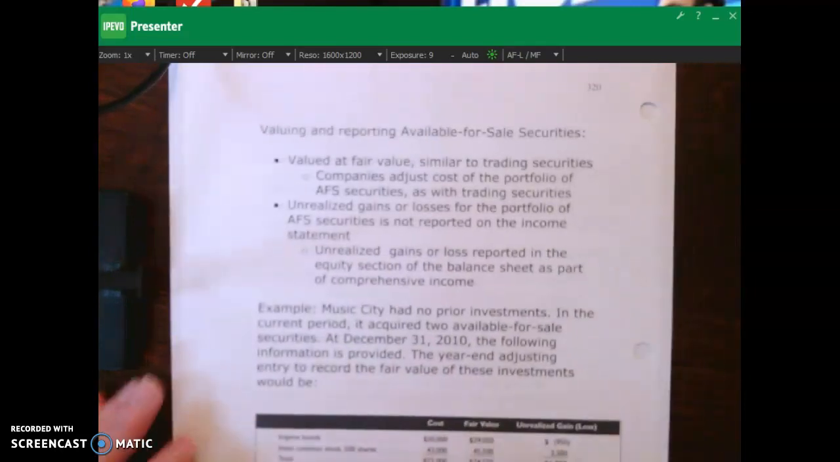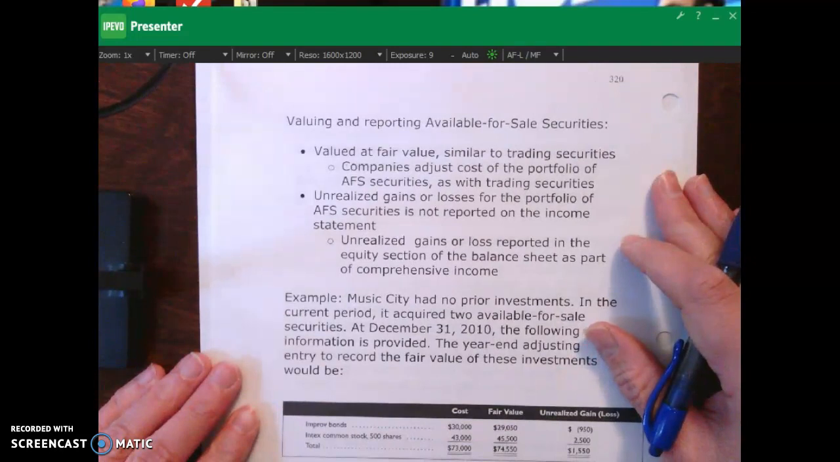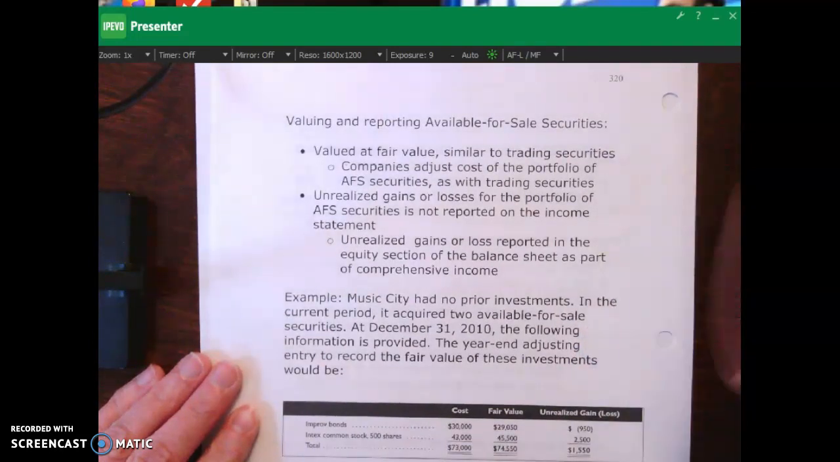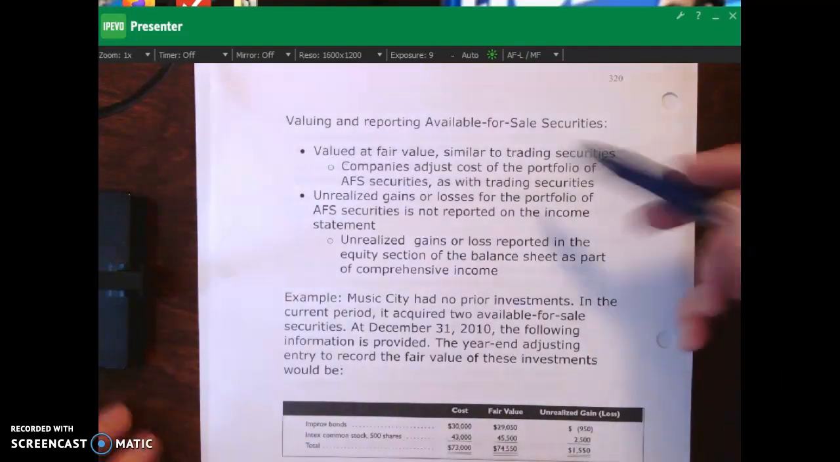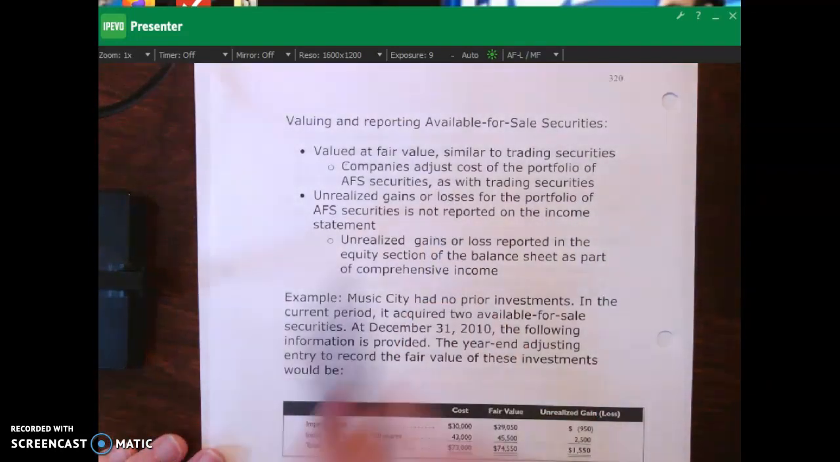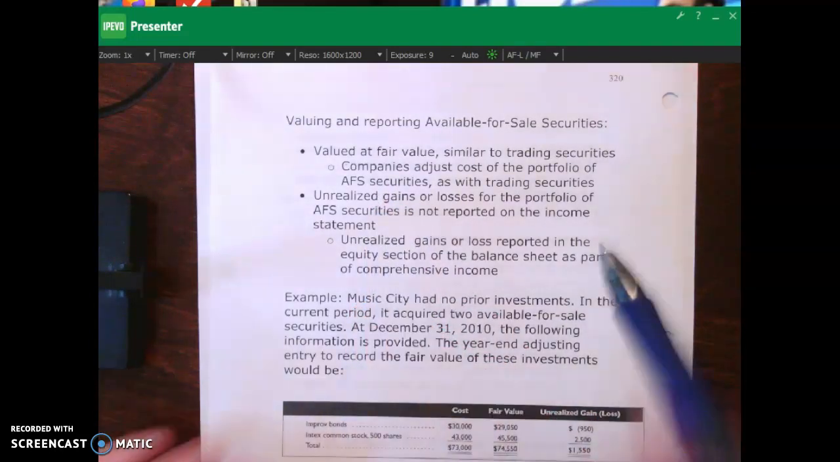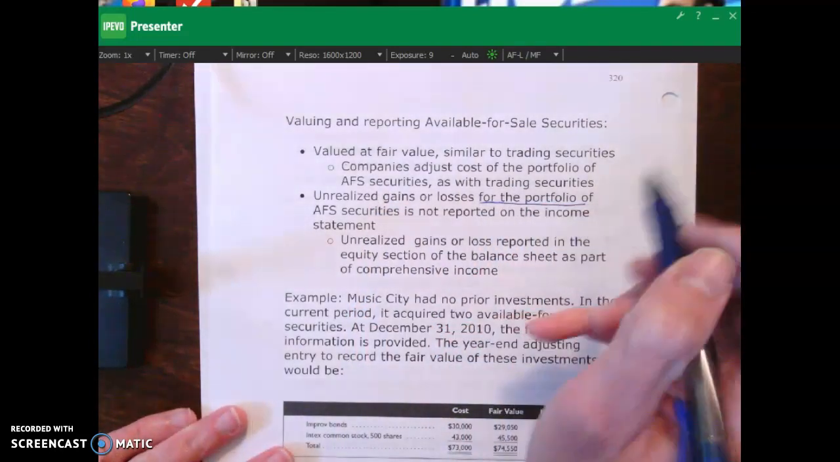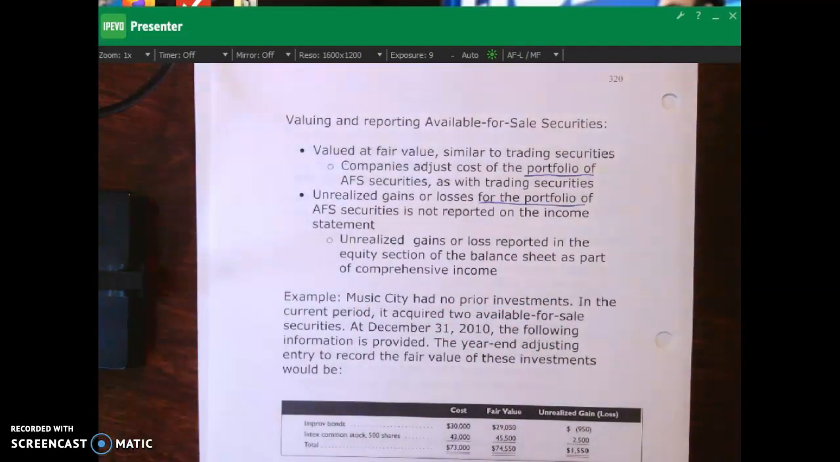In terms of valuing and reporting, they're reported at fair value similar to our trading securities, and the companies can adjust the cost of the entire portfolio of those available for sale securities, just like what we did with trading securities. And just like with trading securities, we can have some unrealized gains, unrealized losses on the entire portfolio. So that's also important. Let me just emphasize that, the entire portfolio. So you're not looking at individual stocks or individual bonds. You're looking at the entire portfolio.